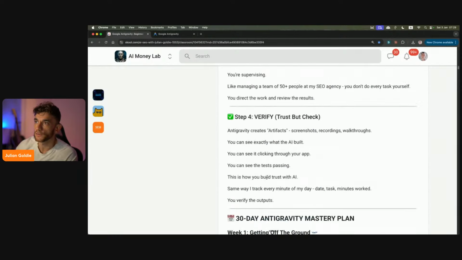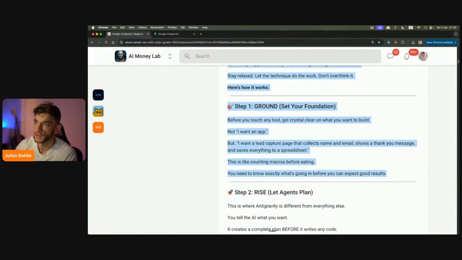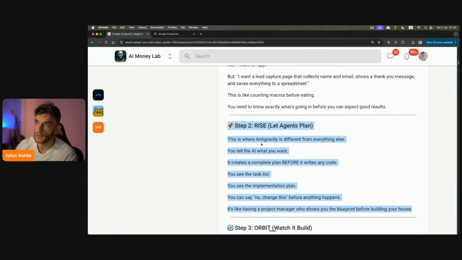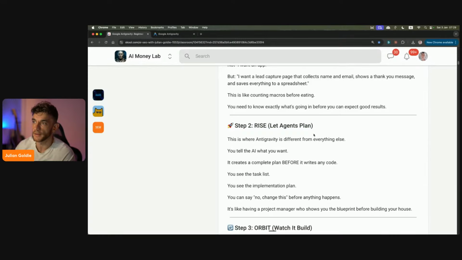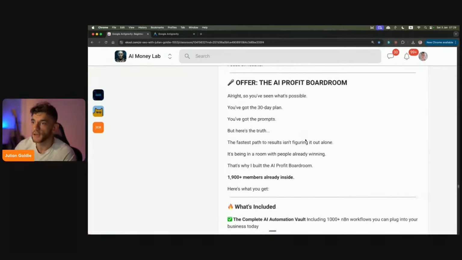And if we go back through the steps, well, this is step number 1, right? Ground, set your foundation, get really clear on what you want. And then this is step number 2 as well, which is rise. So let the agents plan. Now, if you're stuck on coming up with good ideas for this sort of stuff, let me show you how I can help you.